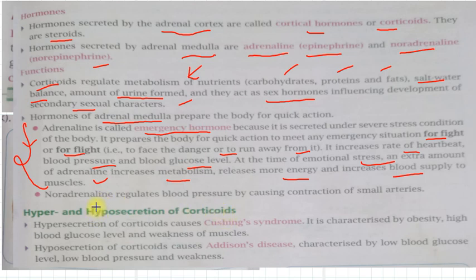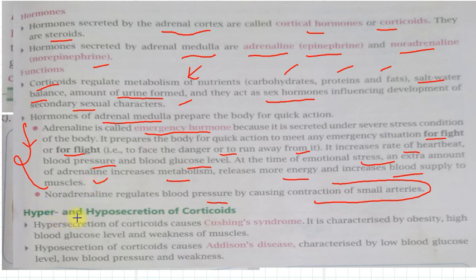Noradrenaline regulates blood pressure by causing contraction of small arteries. So that's why after a fight we become normal due to noradrenaline.